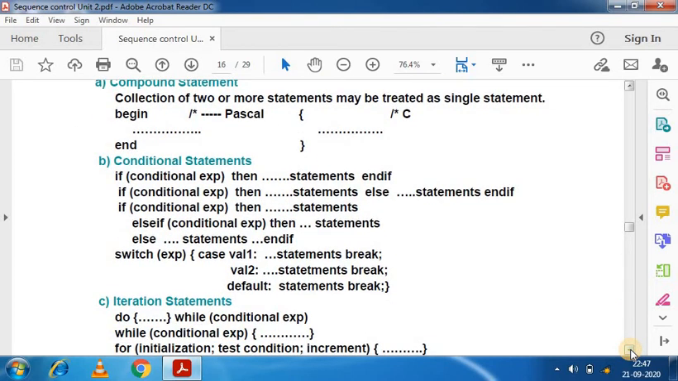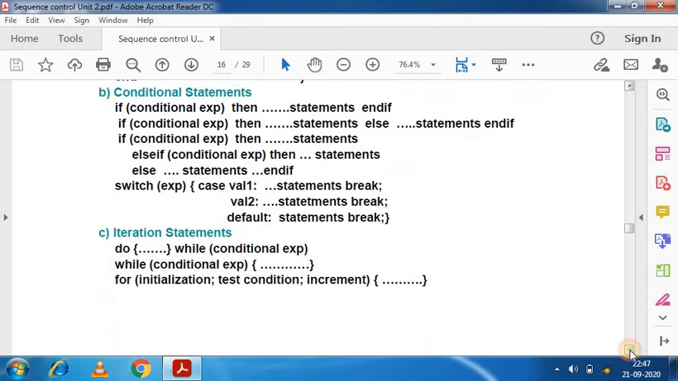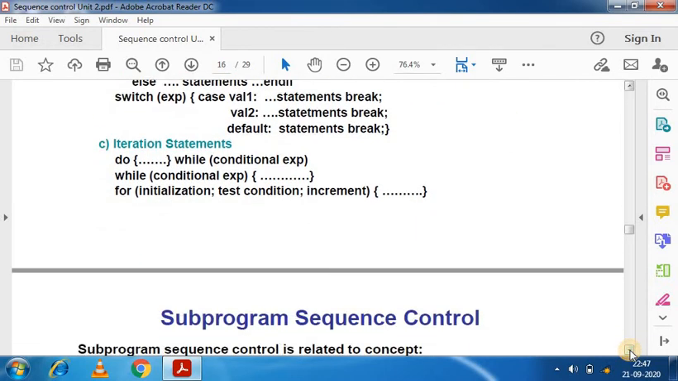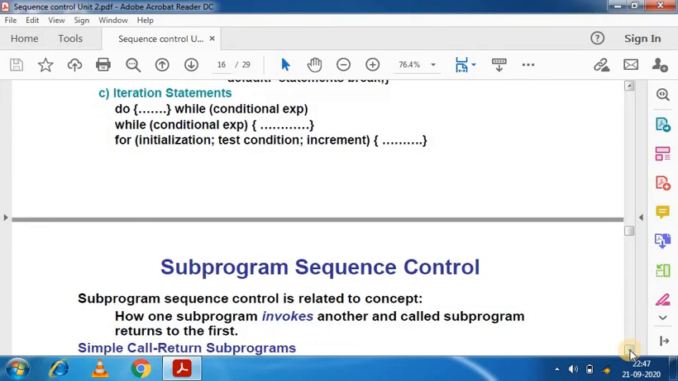Compound statement, the number of sequences will be generated automatically. Conditional statement, if else conditions. Iteration statement, do while, and another.